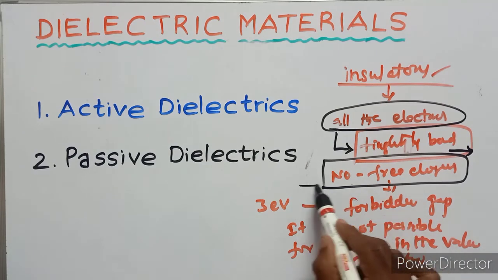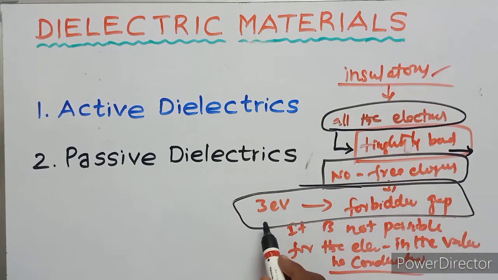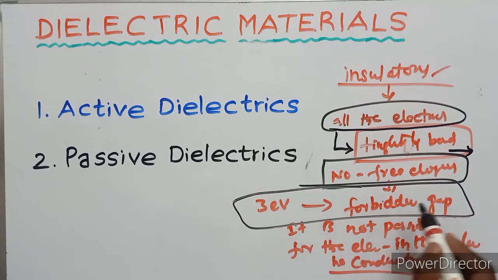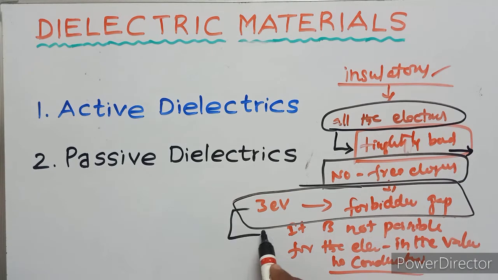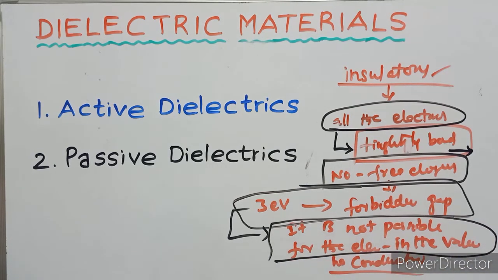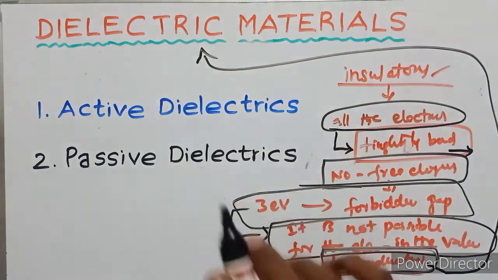So the forbidden gap is more than 3 electron volts, and it is not possible for the electrons in the valence band. That is no conduction, no conductivity. If the materials behave as no conduction, that means dielectric materials.